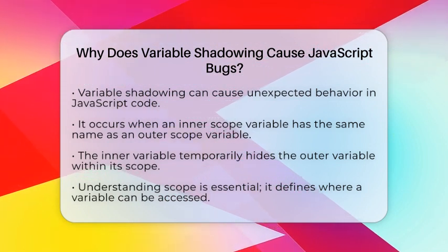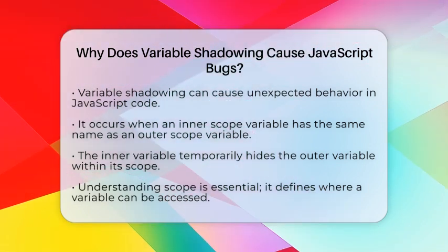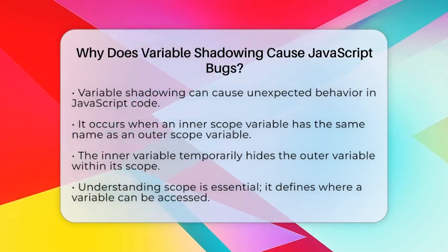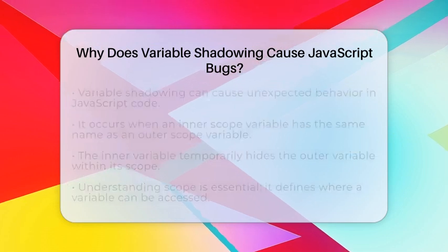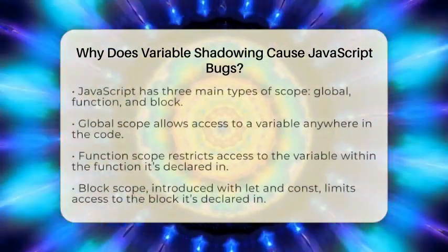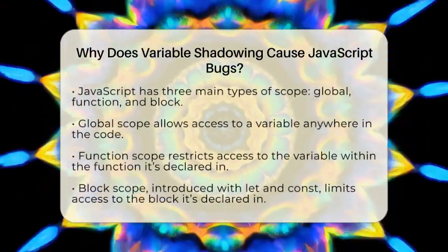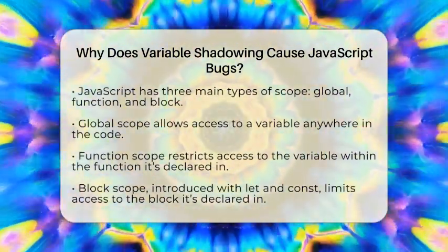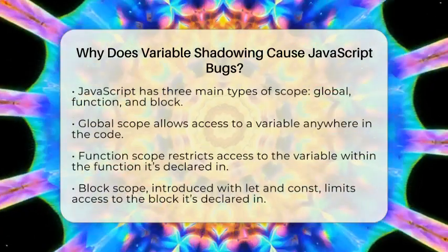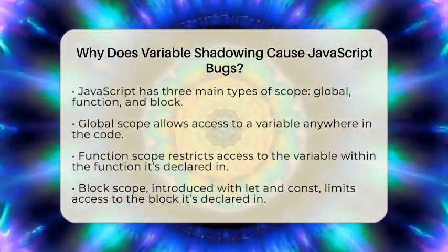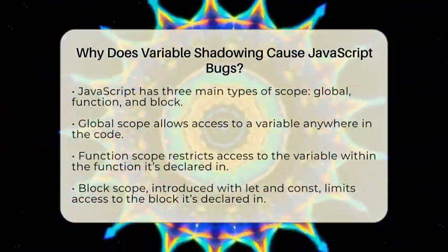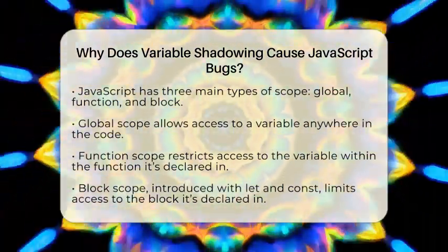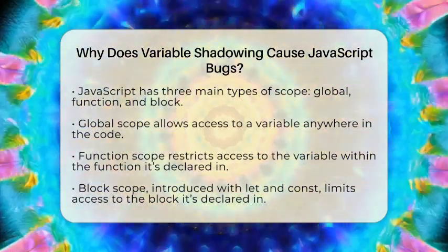Scope defines where a variable can be accessed in your code. In JavaScript, there are three main types of scope: global scope, function scope, and block scope. Global scope means a variable is accessible anywhere in your code. Function scope means a variable is only accessible within the function it is declared in. Block scope, introduced with the keywords let and const, means a variable is only accessible within the block it is declared in, like inside an if statement or a loop.